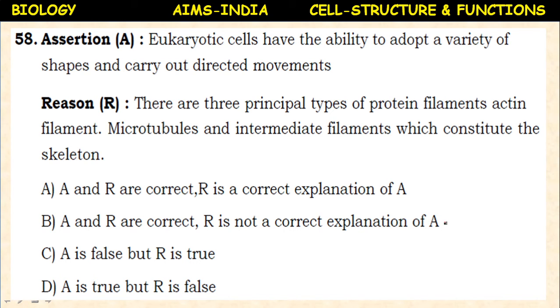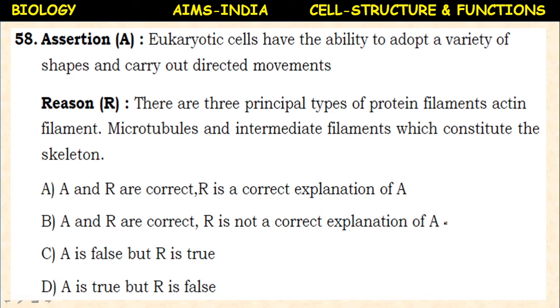The reason: there are three principal types of protein filaments, actin filaments, microtubules and intermediate filaments, which constitute the skeleton. And the assertion is, eukaryotic cells have the ability to adopt a variety of shapes and carry out directed movements.